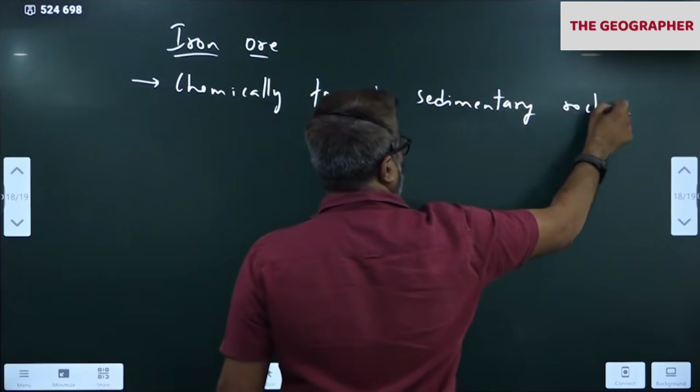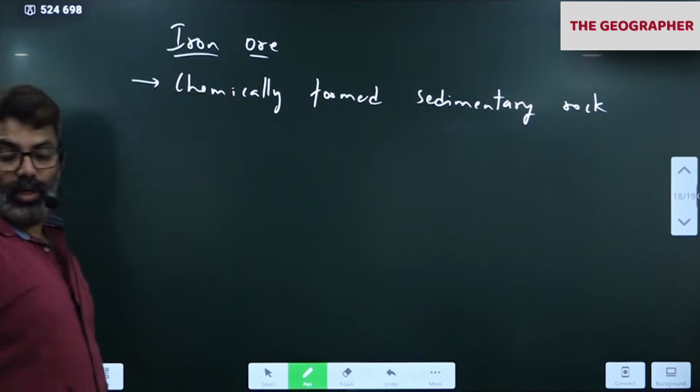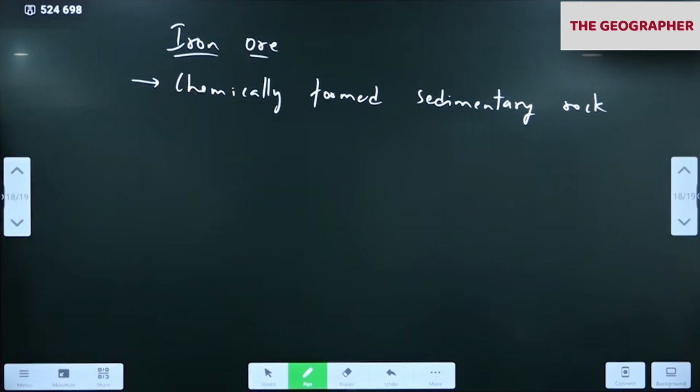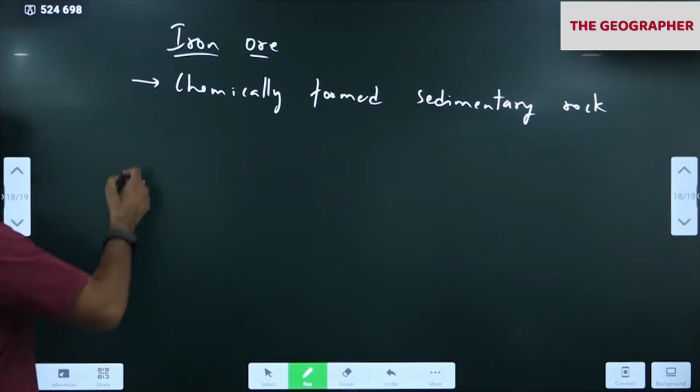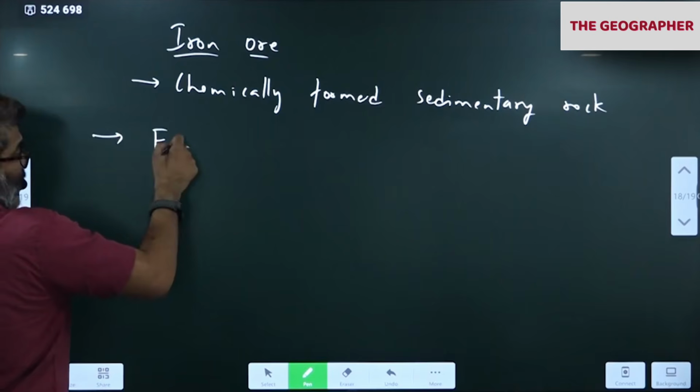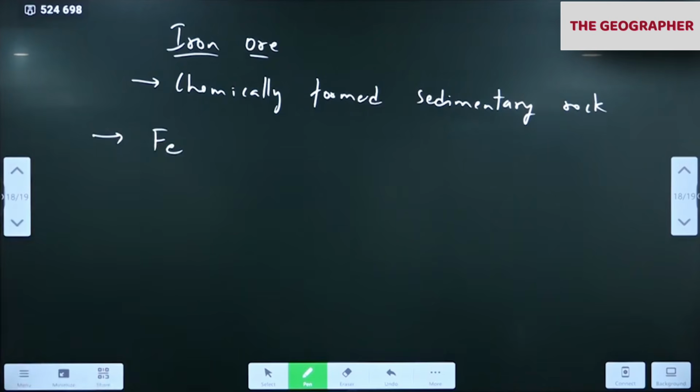Means what? It forms from the sediments of other rocks. So, on earth, iron is the most abundant mineral. If you take the entire earth, the most abundant mineral is iron.